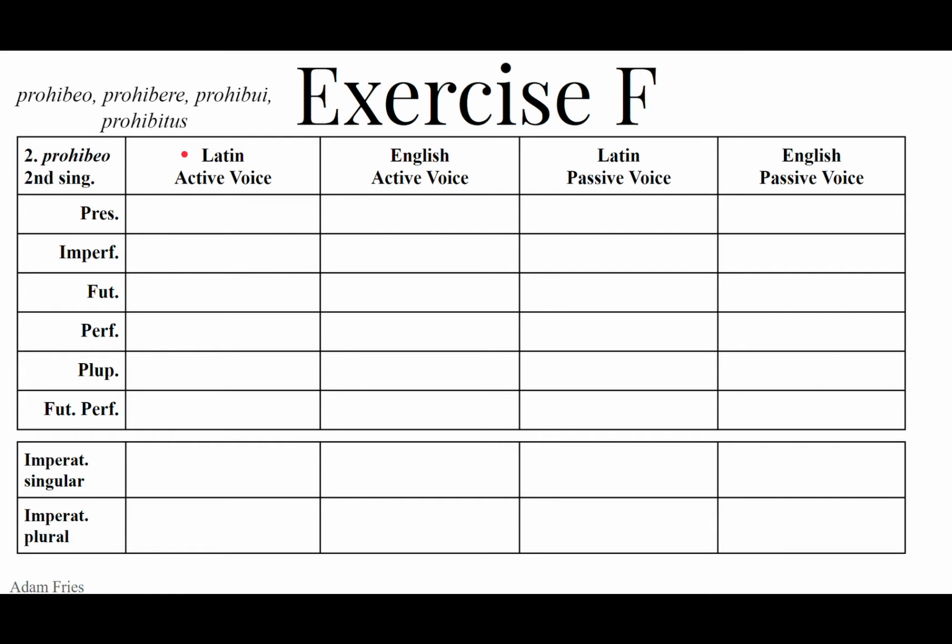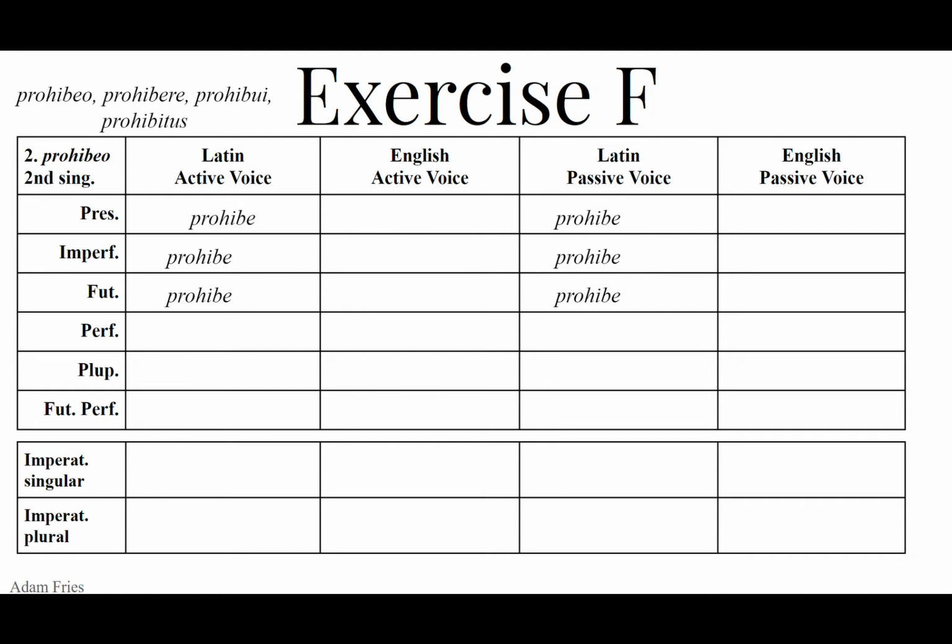So, present stem is used as the base for the present, the imperfect, and the future tenses, active and passive voice. The present stem of a second conjugation verb is found by going to the second principal part and chopping off the RE. The present stem of this verb is prohibe, and we're going to write prohibe in the present, imperfect, future, active, and passive voice, just like that.